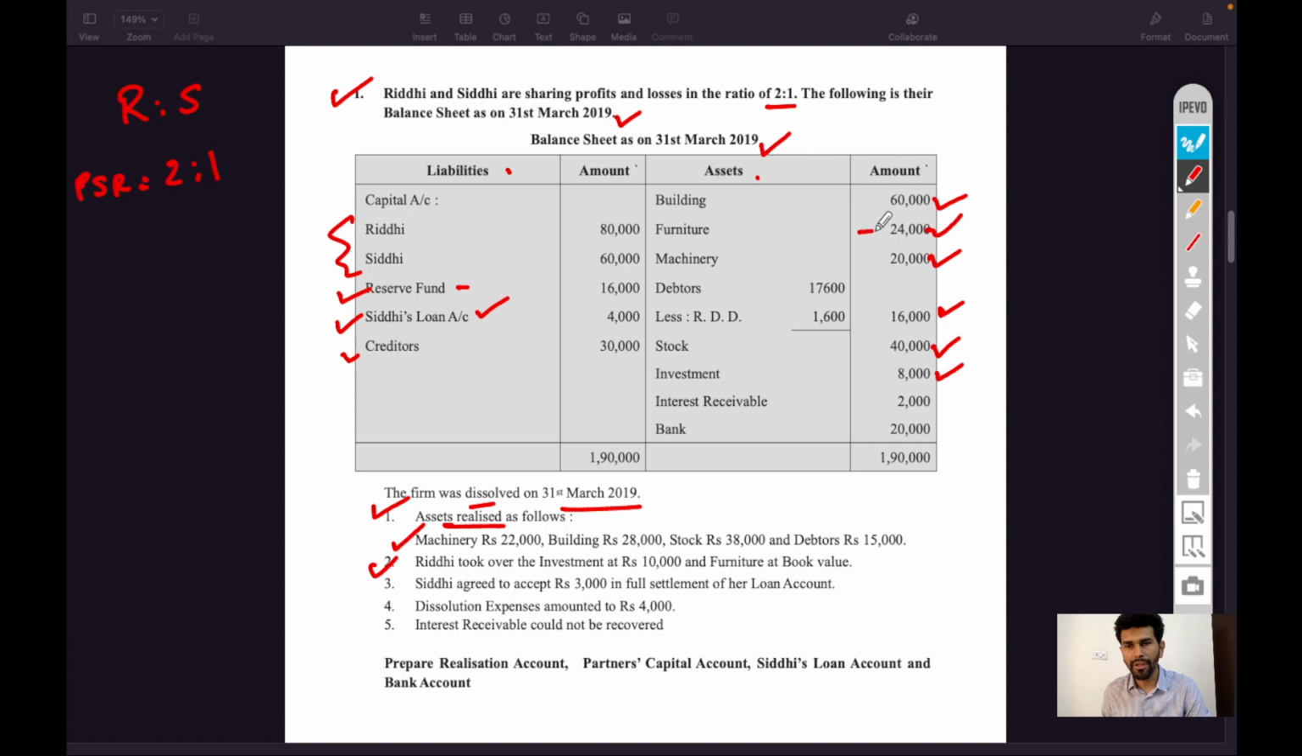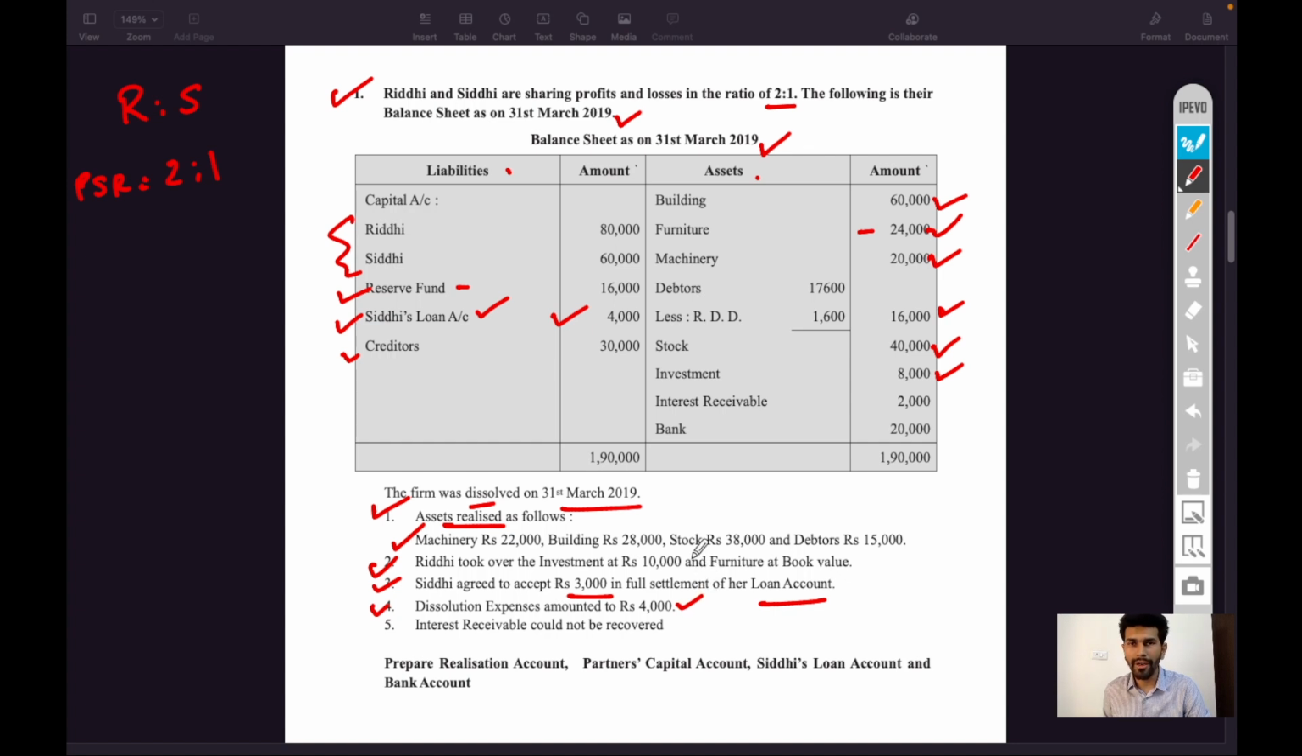Book value means the value at which the furniture is recorded in the balance sheet. Third, Siddhi agreed to accept 3,000 rupees in full settlement of her loan account. Siddhi's loan account is 4,000 rupees, but she agreed to take 3,000 rupees in full settlement of her loan account. So we have to prepare Siddhi's loan account also. Fourth adjustment is dissolution expenses amounted to 4,000 rupees.